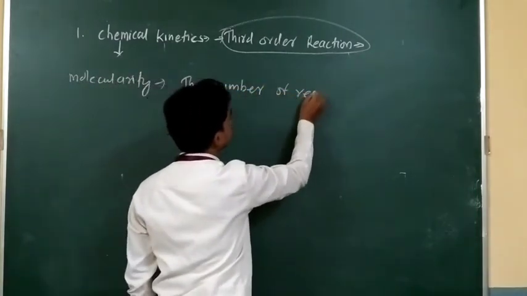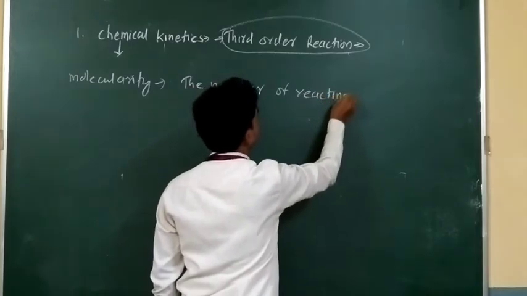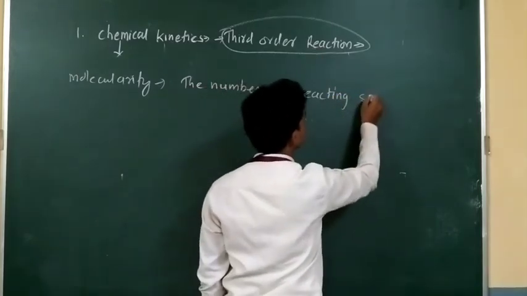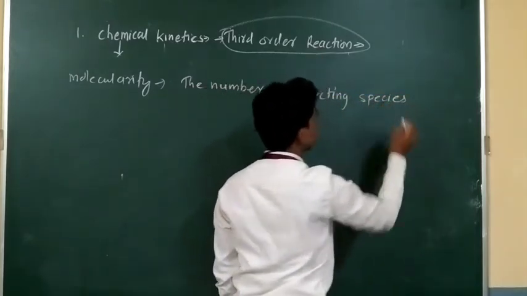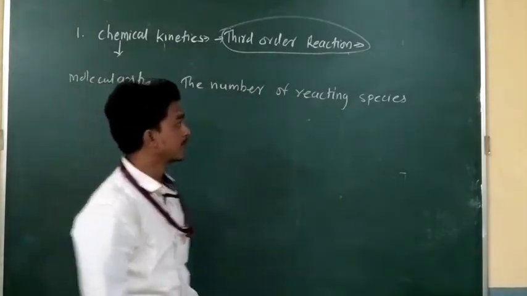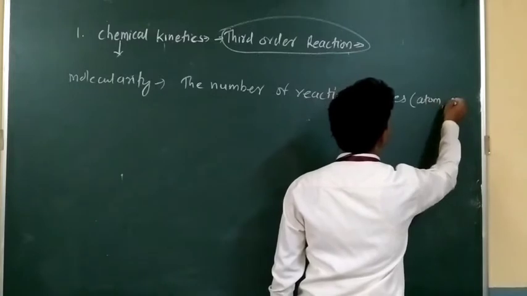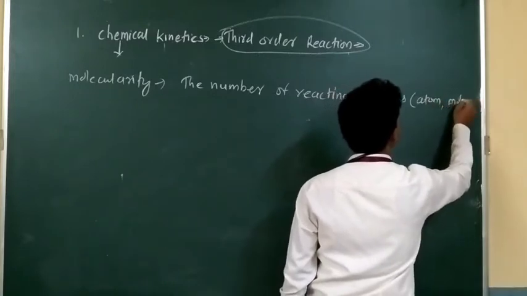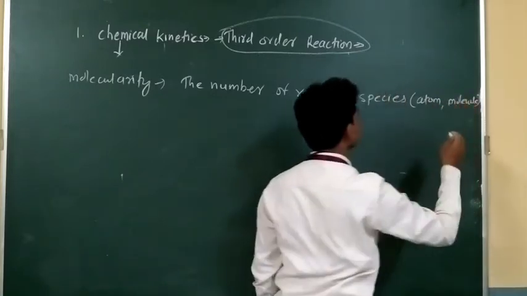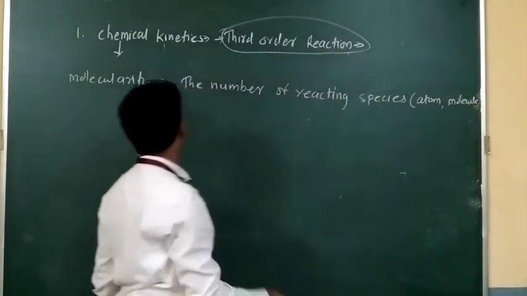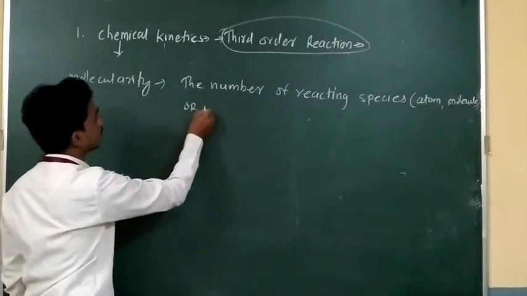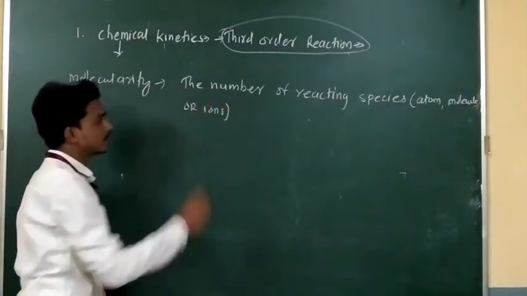The definition of molecularity is the number of reacting species. Reacting species may be atoms, may be molecules, or may be ions.